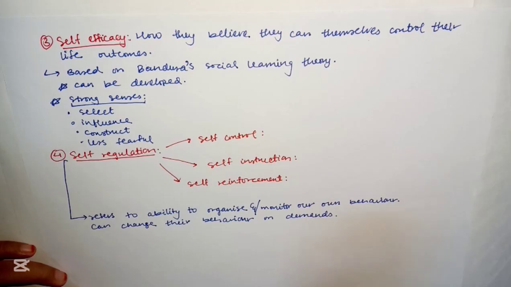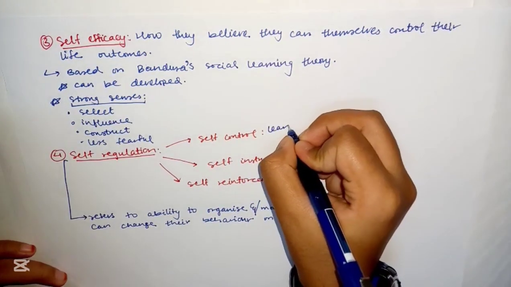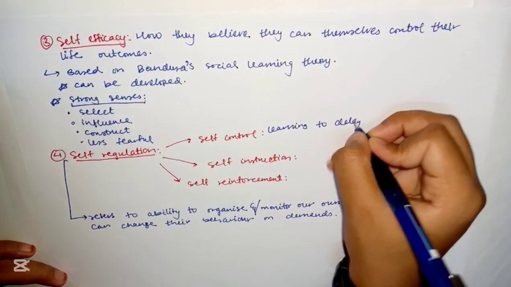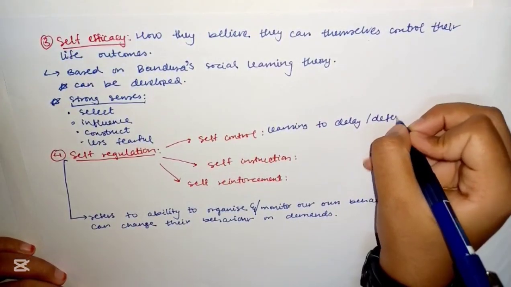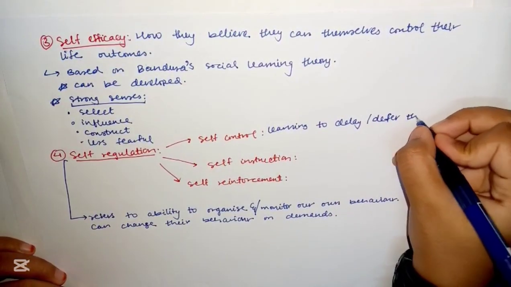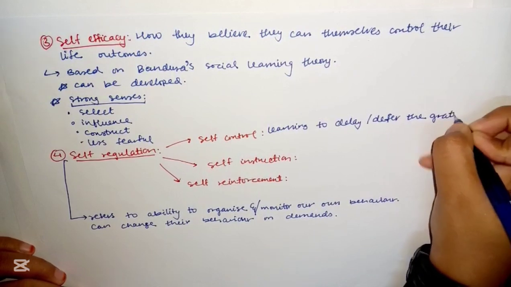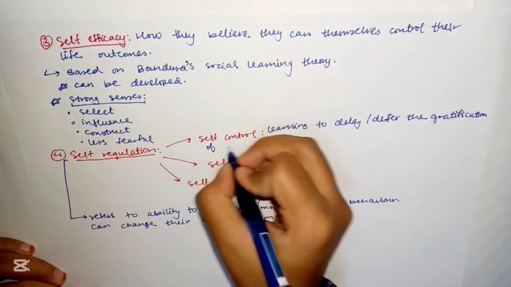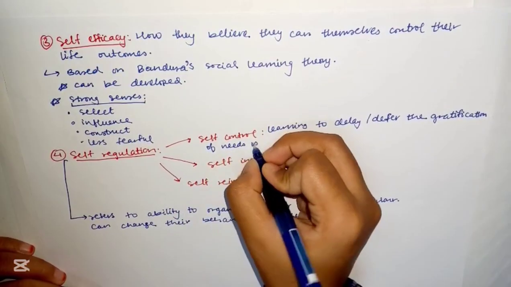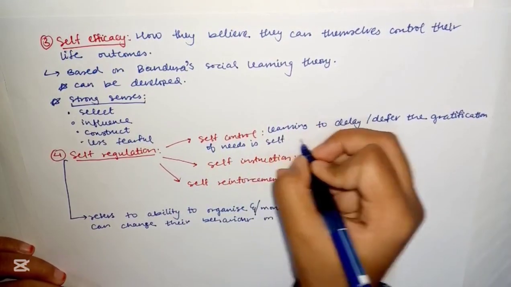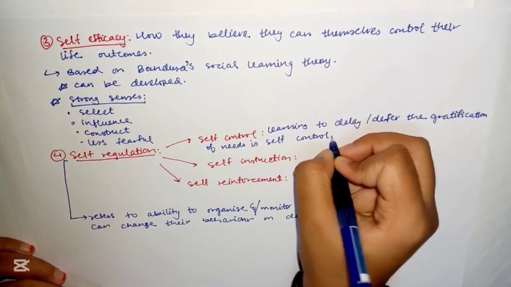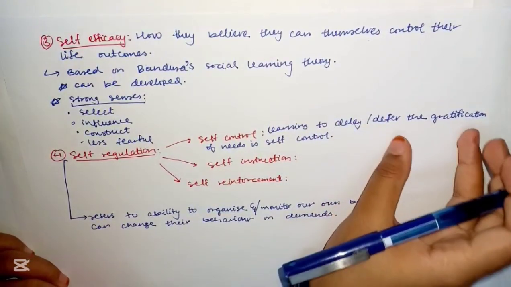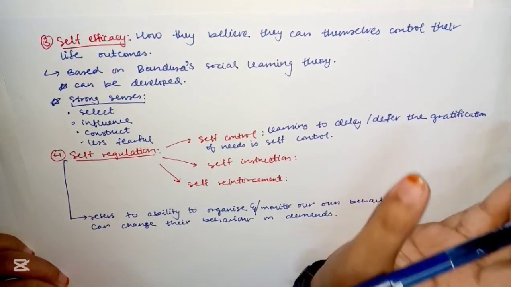So, what is self-control? Learning to delay or defer the gratification of needs is self-control. Controlling yourself on the time to gratify your need.